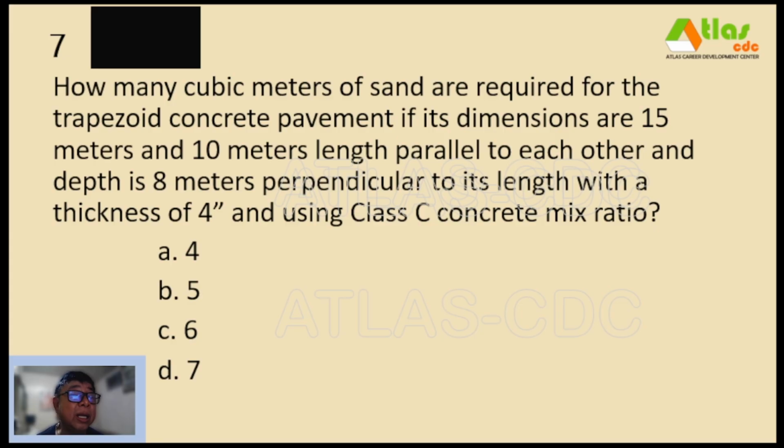And the requirements for Class C concrete mix. So our choices is A 4 cubic meters of sand, B 5 cubic meters, C 6 cubic meters, and D 7 cubic meters of sand. And our correct answer is letter B, 5 cubic meters of sand.